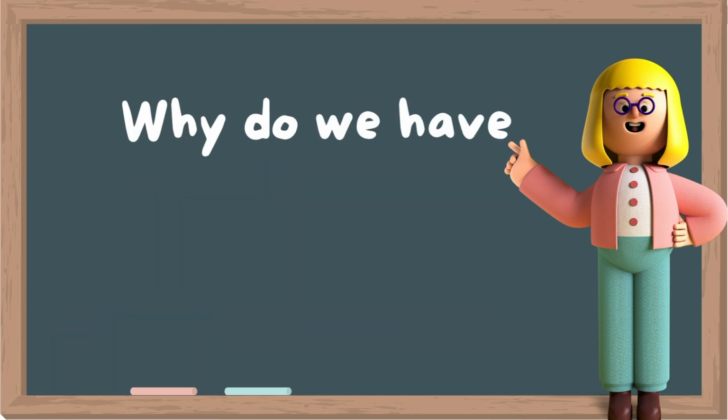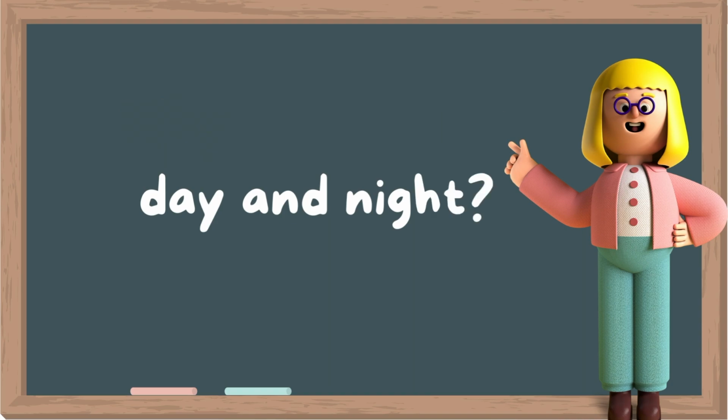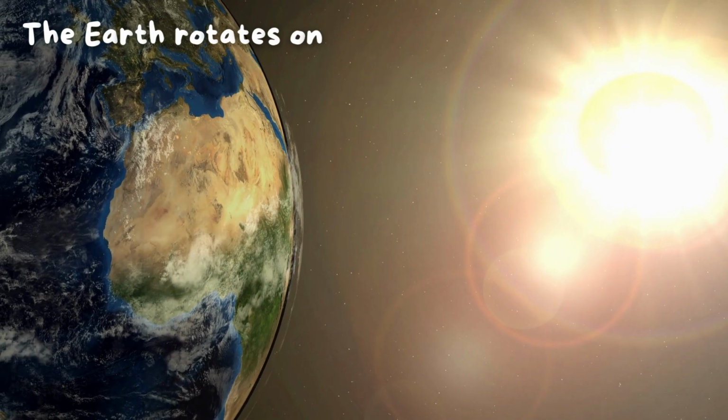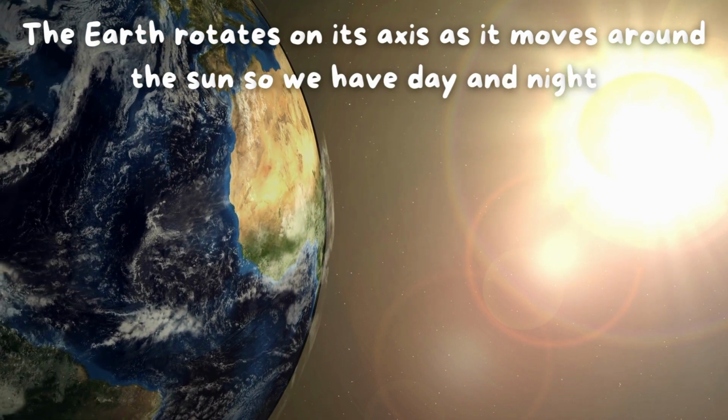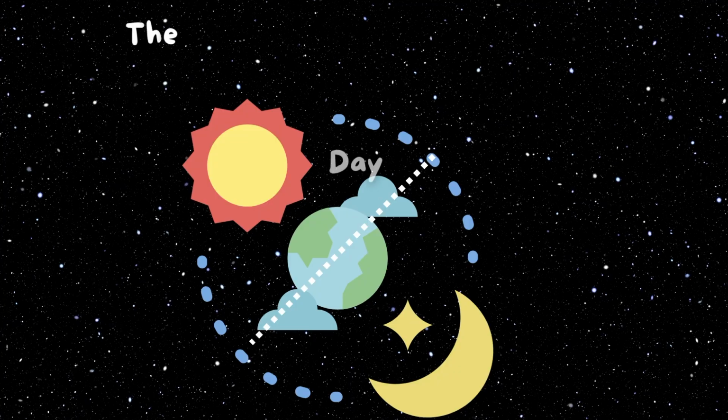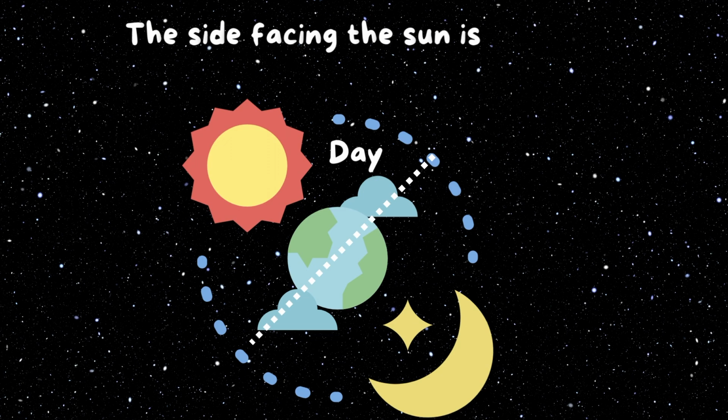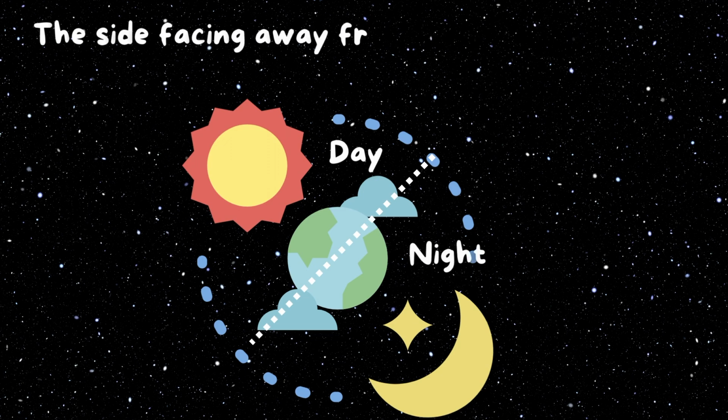And why do we have day and night? Well, that's because the Earth rotates on its own axis as it moves around the sun. So the side of the Earth that's facing the sun, it's daytime. And the other side that's not facing the sun, it's nighttime.